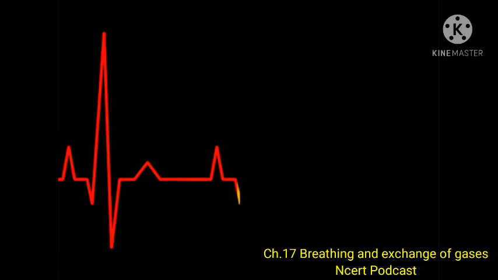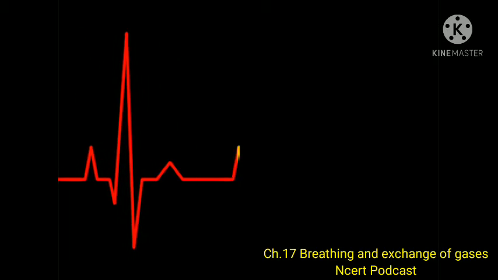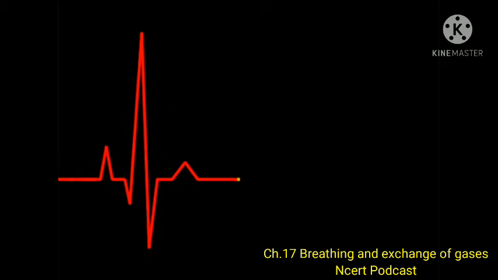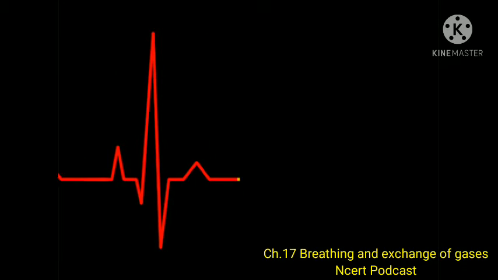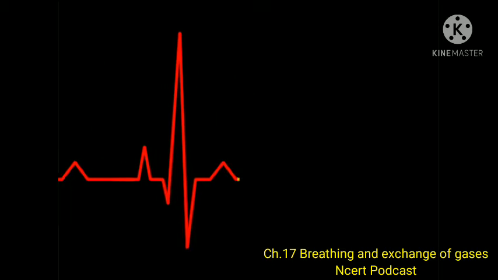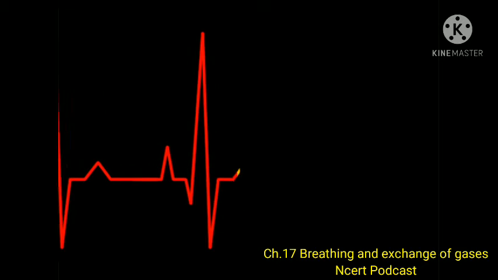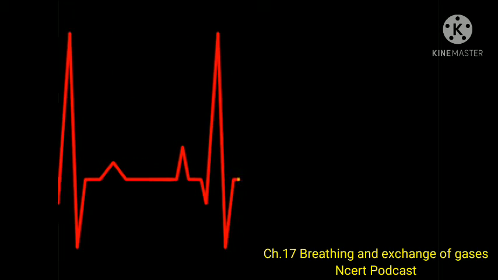Chapter number 17, Breathing and Exchange of Gases. As you have read earlier, oxygen is utilized by the organism to indirectly break down nutrient molecules like glucose and to derive energy for performing various activities. Carbon dioxide, which is harmful, is also released during the above catabolic reactions.